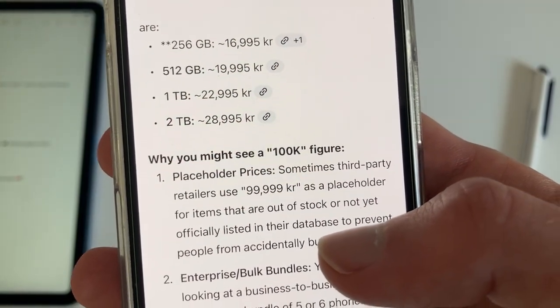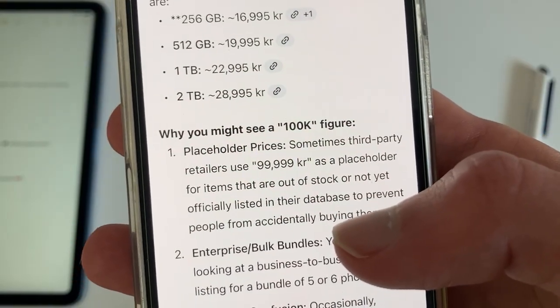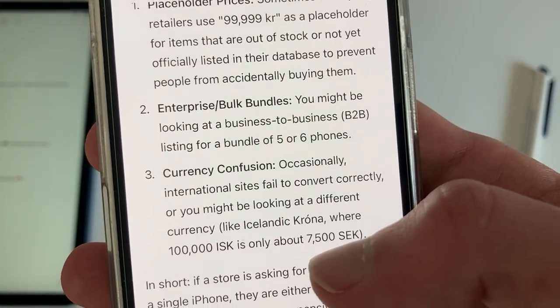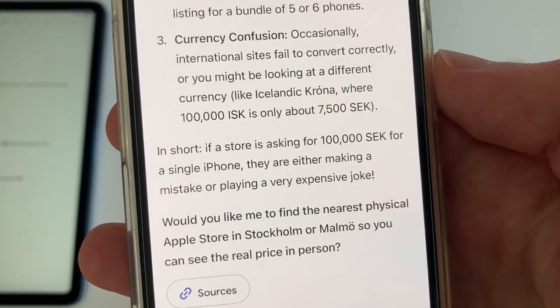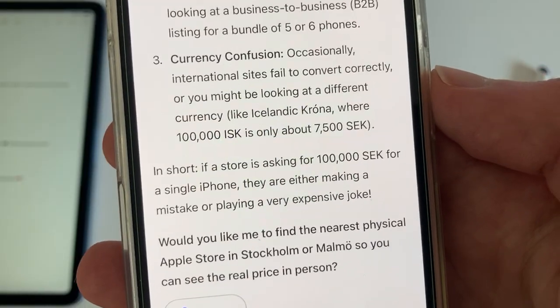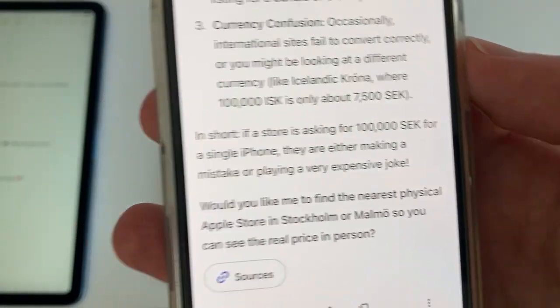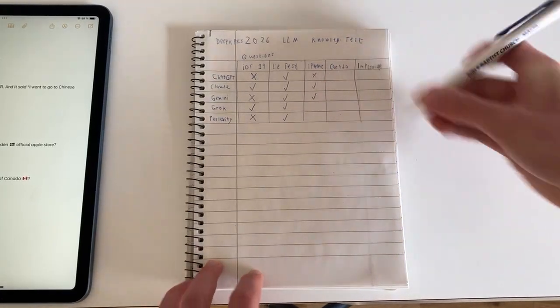Sometimes third-party retailers use it as a placeholder for items that are out of stock or not yet official. Occasionally, international sites fail to convert correctly. In short, if a store is asking for 100,000 for a single iPhone, they're either making a mistake or playing a very expensive joke. So as you can see, Gemini knows iPhones are not that expensive.